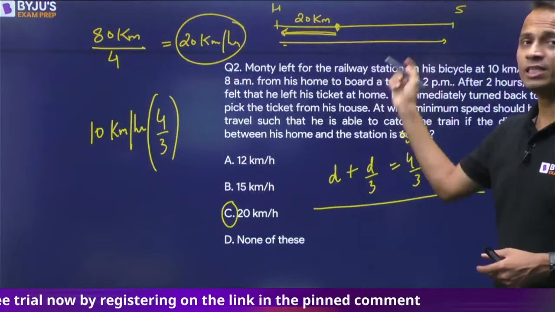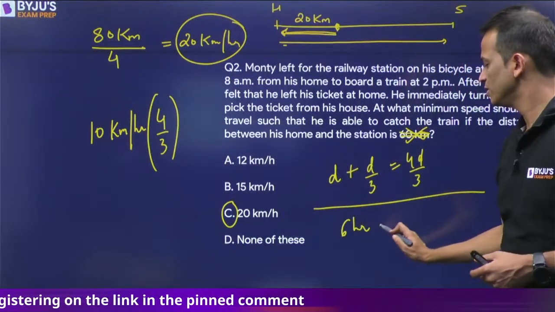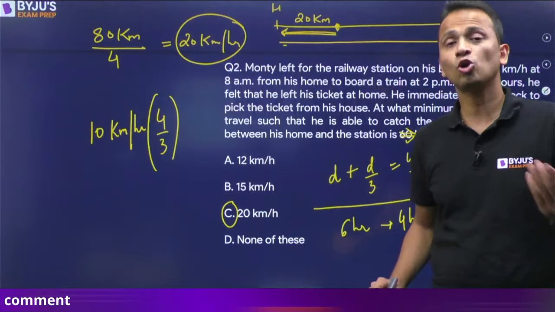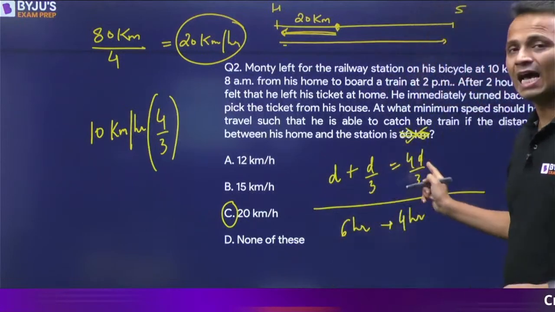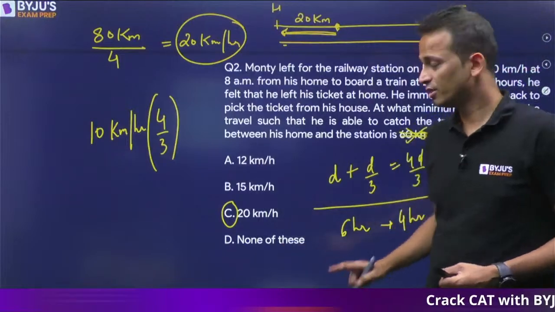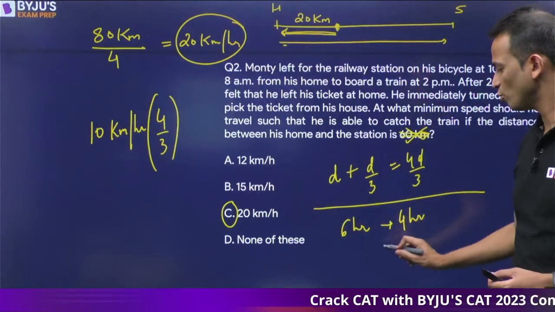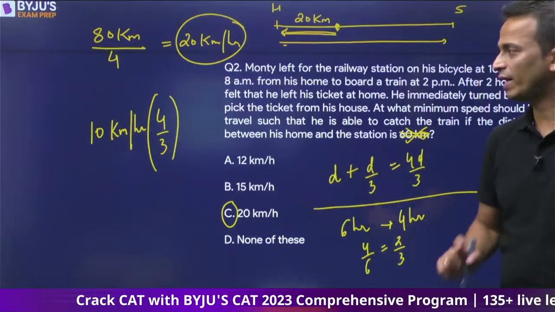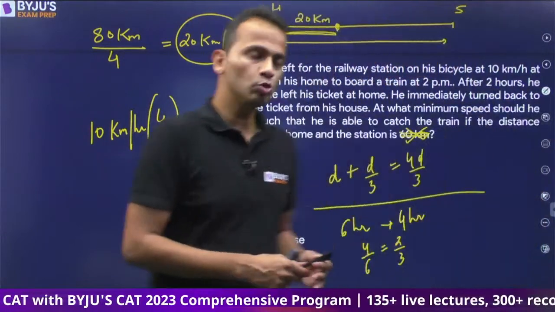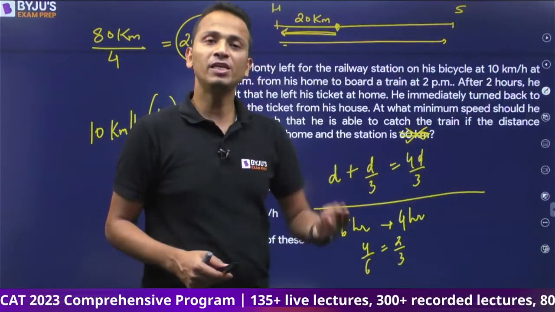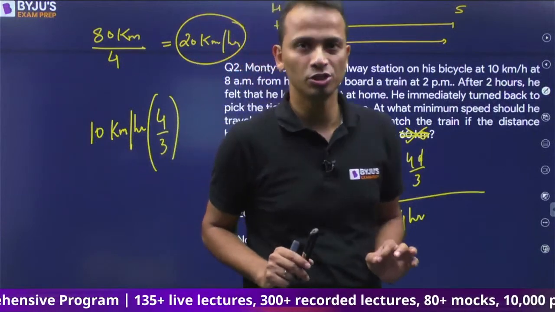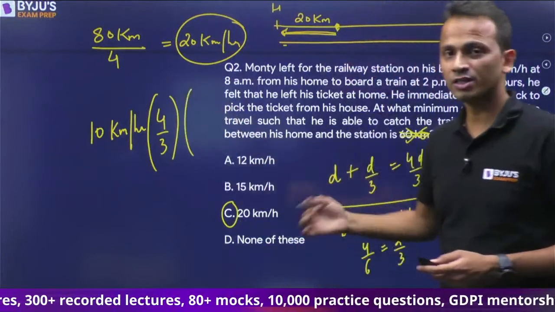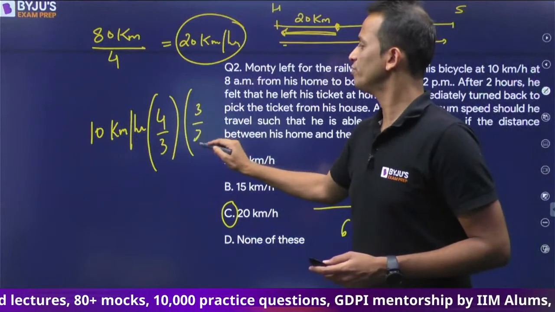Also, originally the distance that he had to cover in 6 hours, now he has to cover in 4 hours. So that means the time is also reduced. Distance has increased and the time has decreased. Time, earlier it was 6, now it is 4. So time has become 4 by 6, that is 2 by 3. Now since time has become 2/3 of the original time, the speed should become 3 by 2 of the original speed. Time and speed are inversely proportional to each other. So the speed further should become 3 by 2 of the original speed.